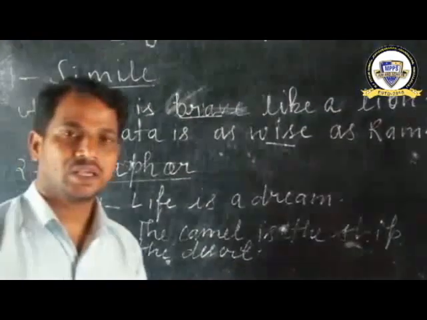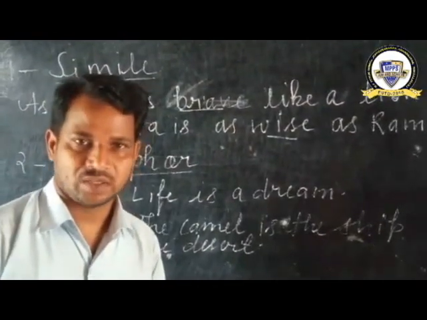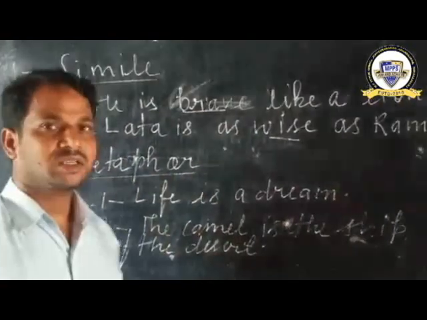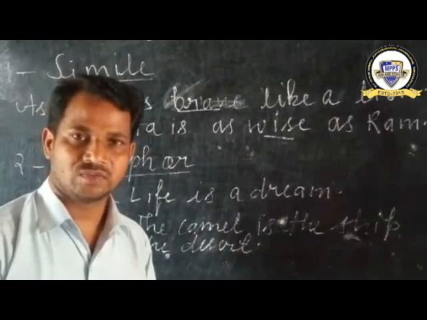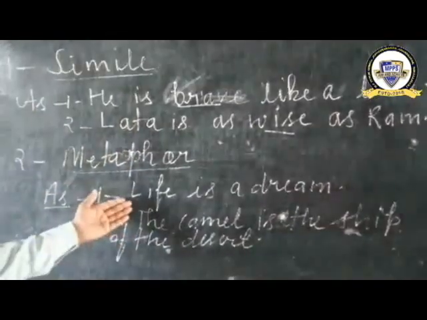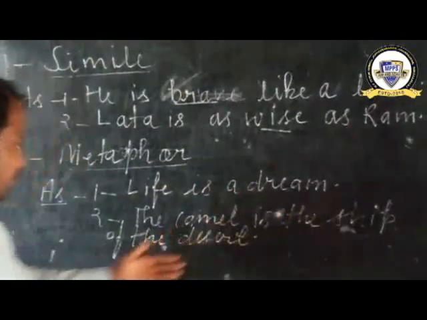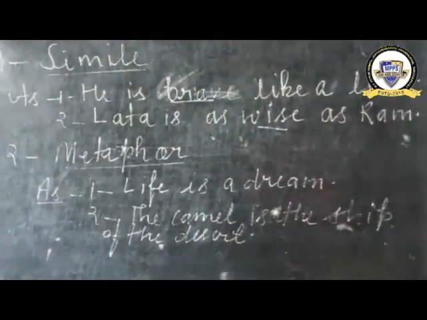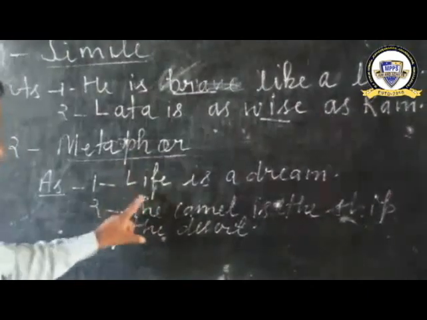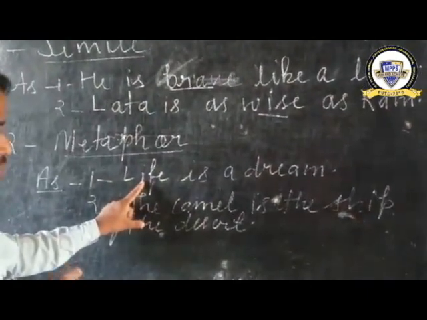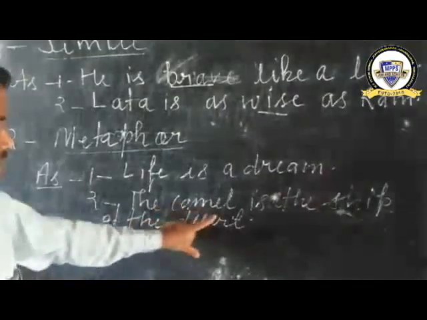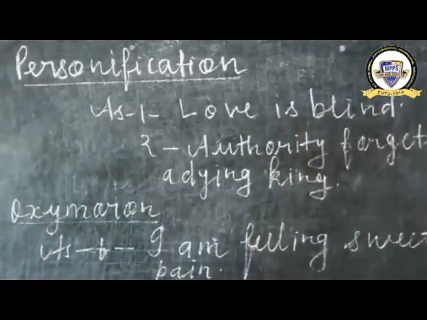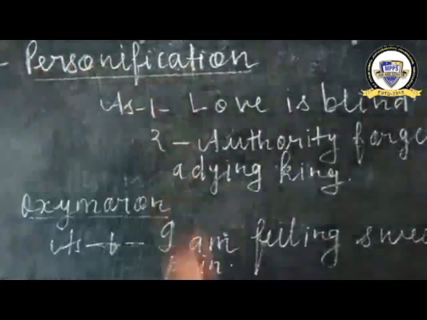And second, metaphor. A metaphor is an implied simile, or we can say in this figure of speech, the things compared are treated as one and the same. As example, life is a dream. Second, the camel is the sheep of the desert. So life is a dream. In this figure of speech, life is supposed to be a dream, and the camel is supposed to be the sheep of the desert. Clear?